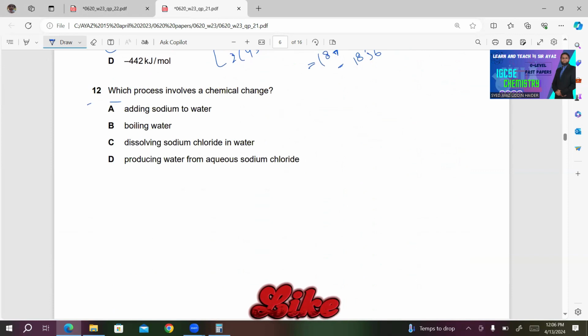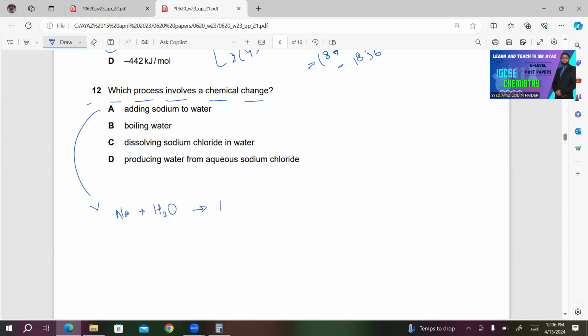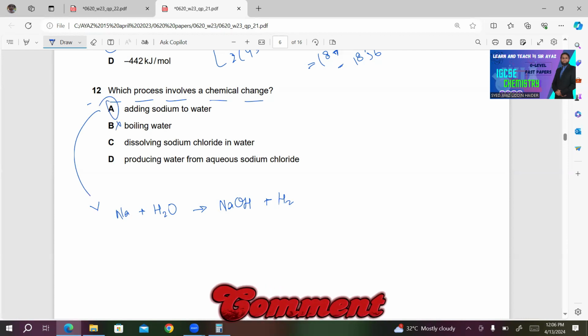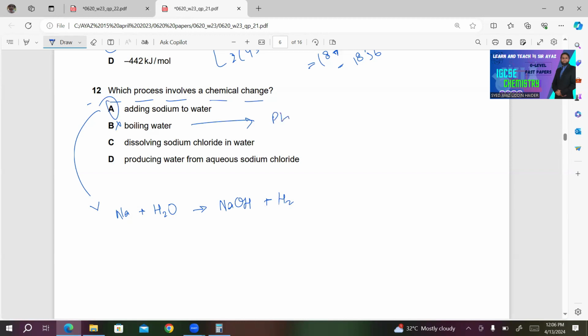Number 12. Which process involves a chemical change? Chemical change always involves the formation of a new compound. So in A, when you add sodium to water, what you will get? Sodium is a reactive metal. When you add sodium to water, you will get NaOH plus H2 gas. So there's new compound producing. So A must be the right answer. For your convenience, I am reading the other statements. B is incorrect. Boiling water is a physical change.